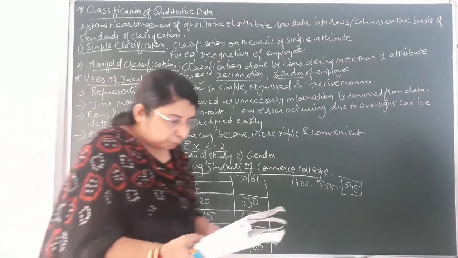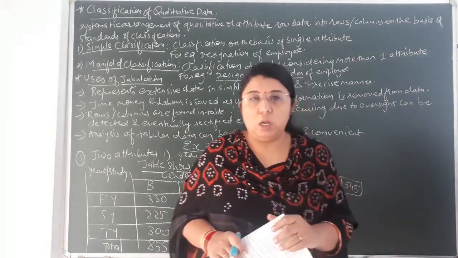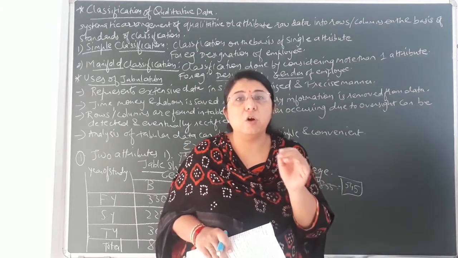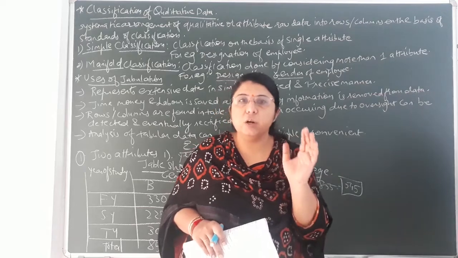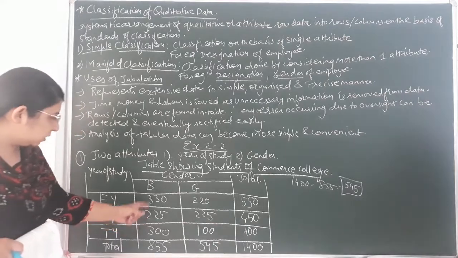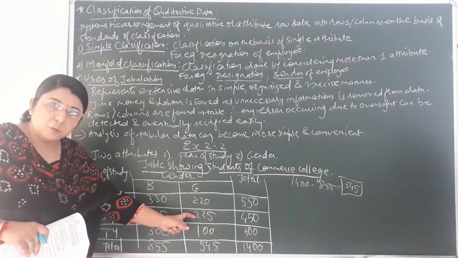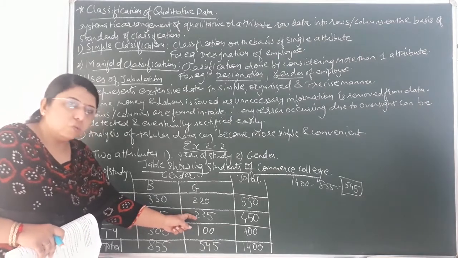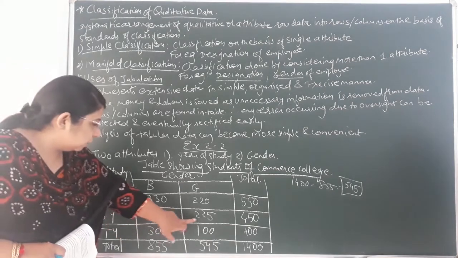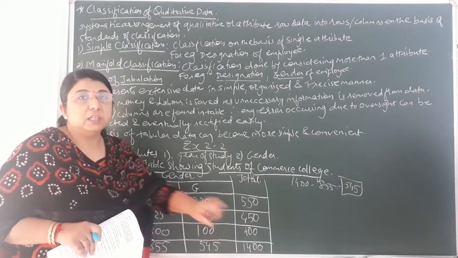Okay, now moving on. In the second year the number of boys and the number of girls are equal. It means in the second year that many number of boys is equal to the number of girls. It means if there are 200 boys, then the same amount of girls would be there. Over here you can see we have already placed boys in second year, there are 225. So girls also would be equal, as told in the question. So girls also would be 225. So we have got the total number of boys and girls in second year. So 225 plus 225, total it would come 450 students in second year.